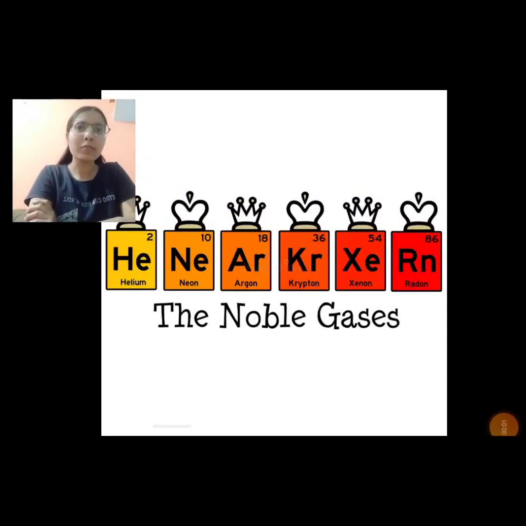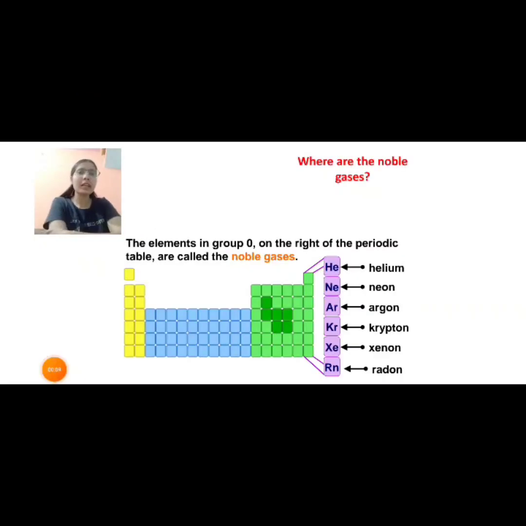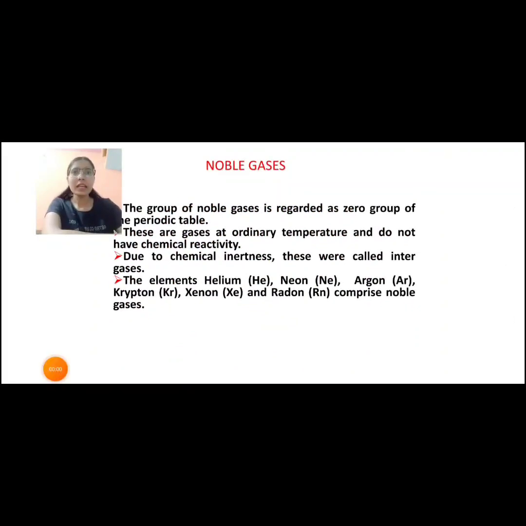My topic of presentation in inorganic chemistry is the chemistry of noble gases. Where are these noble gases present in the periodic table? These are present in the 0 or 18th group on the right side of the periodic table. The elements in group 0 on the right of the periodic table are called the noble gases. The group of noble gases is regarded as the 0 or 18th group in the periodic table.